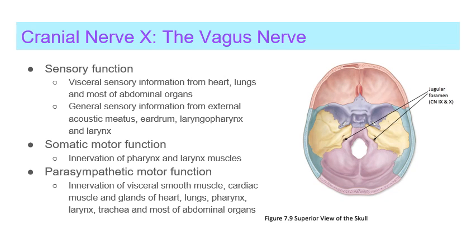Cranial nerve 10, also known as the vagus nerve, has both sensory and motor functions. It receives visceral sensory information from the heart, lungs, and most of the abdominal organs, and general sensory information from the external acoustic meatus, eardrum, laryngopharynx, and larynx. Motor functions include innervation of most of the pharynx and larynx muscles, and innervation of visceral smooth muscle, cardiac muscle, and glands of the heart, lungs, pharynx, larynx, trachea, and most of the abdominal organs. This nerve passes through the jugular foramen.